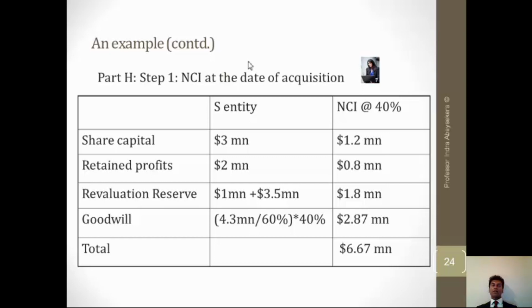So that's the total shareholders' equity, because this is the market value of shareholders' equity. That includes the revaluation reserve, and also remember that the parent paid more than that, assuming that there's an unidentifiable asset which is not represented in the shareholders' equity at the time it was purchased. So that's why we include that portion to be assigned to the non-controlling interest.